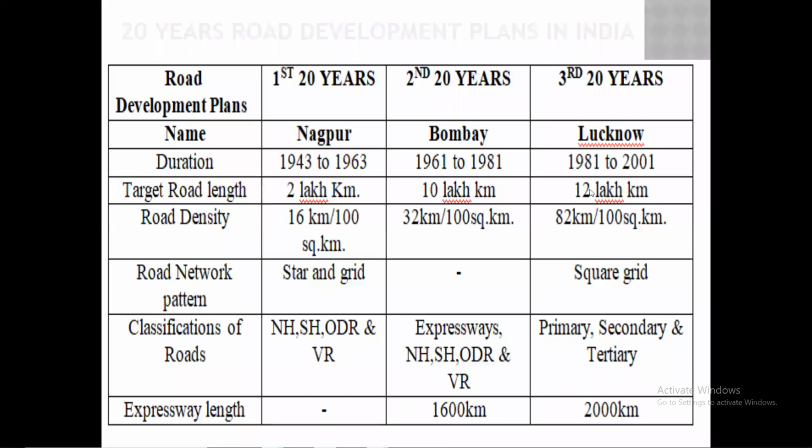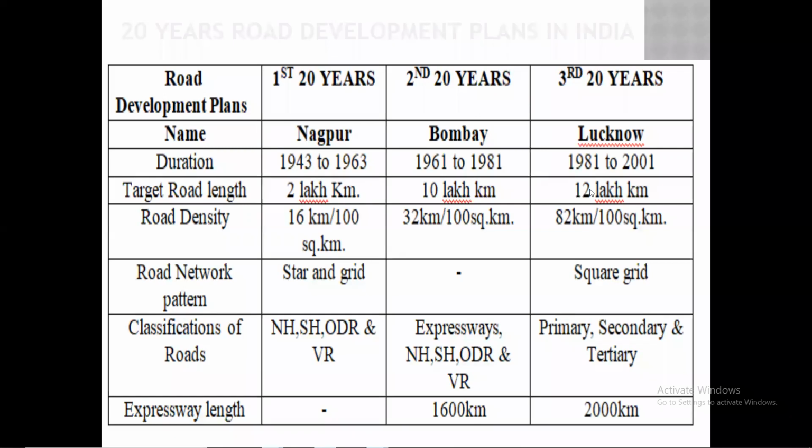Okay. Then the classifications of the roads. In the Nagpur road classification, roads are classified as national highway, state highway, major district roads, other district roads and village roads. Okay, these are the 5 types of roads classified in the Nagpur road development plan. Then in the Bombay development plan, they have added expressways, which were not considered in the first 20-year plan.